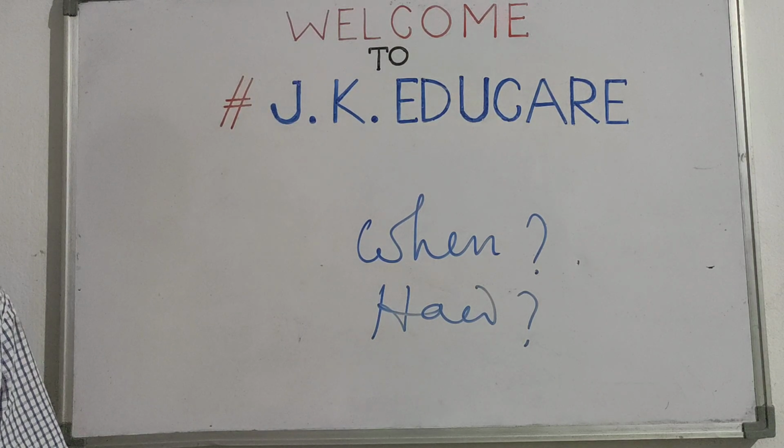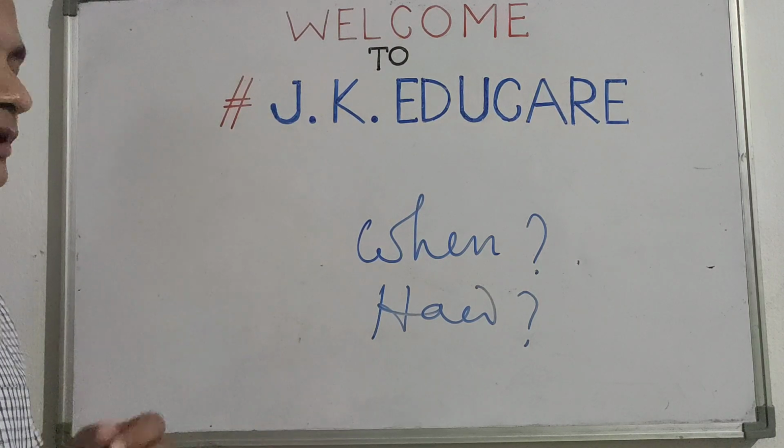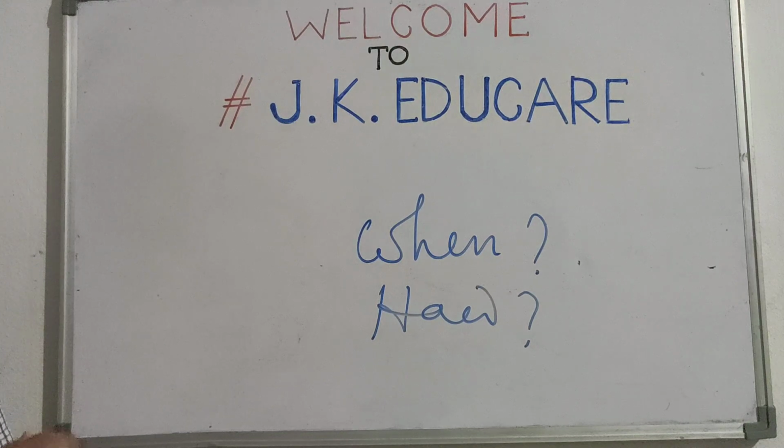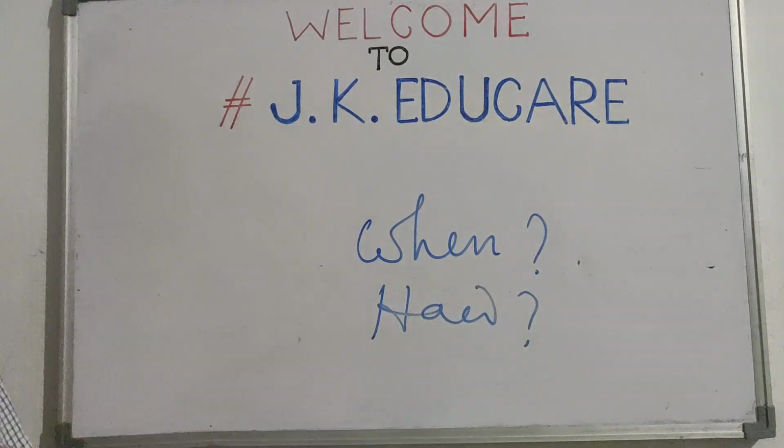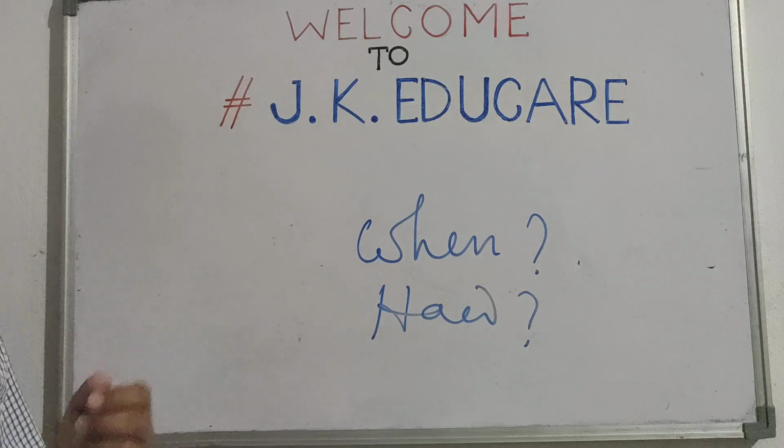And we have already, up to the last classes, mentioned 12 uses of present indefinite tense, apart from the traditionally done two uses, that is universal truth and habitual action.